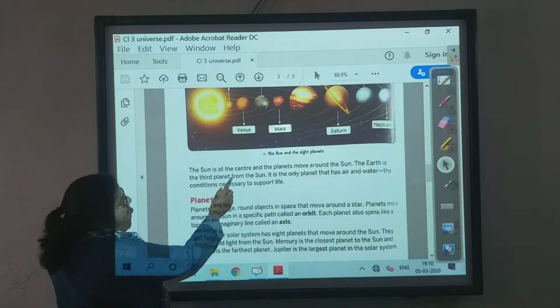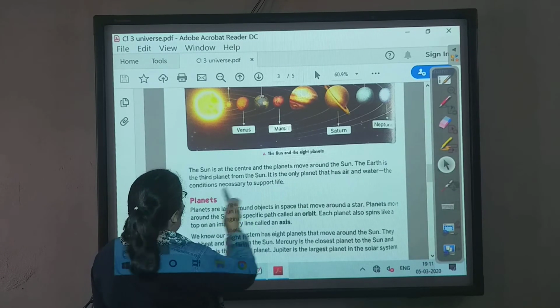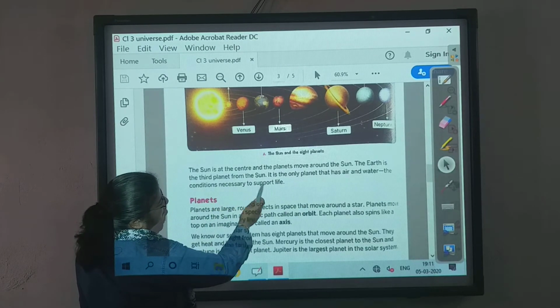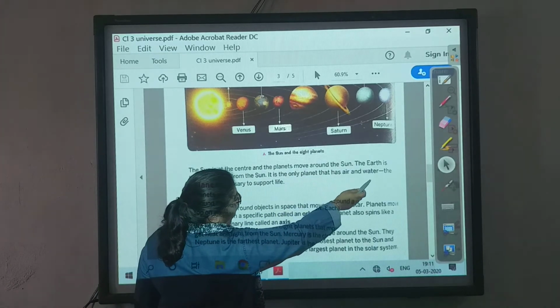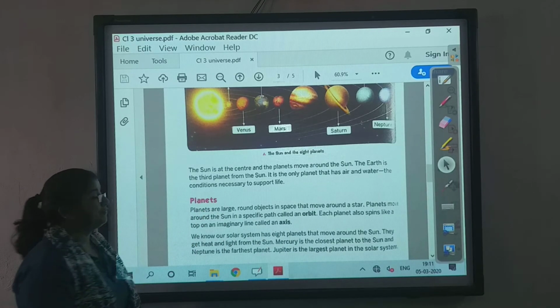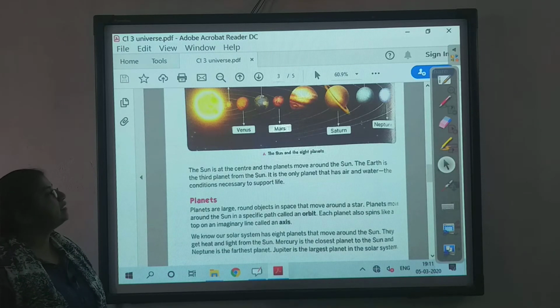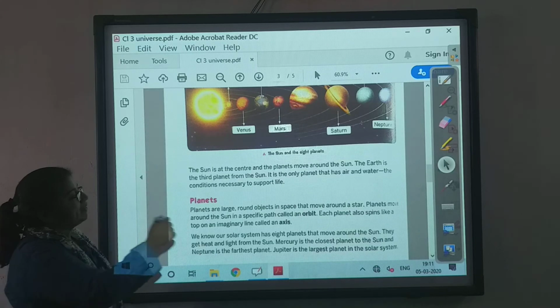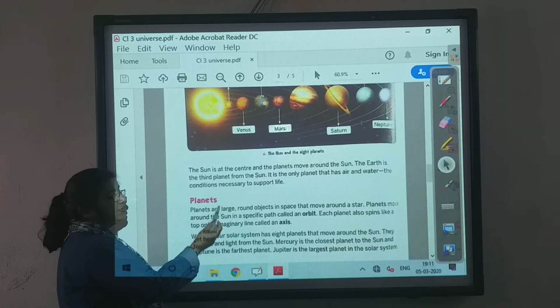The sun is at the center and the planets move around the sun. The earth is the third planet from the sun. It is the only planet that has air and water, the conditions necessary to support life. As I had explained earlier, children, we need air, water and sunlight to survive, and that's why this is the only planet where we have living things.